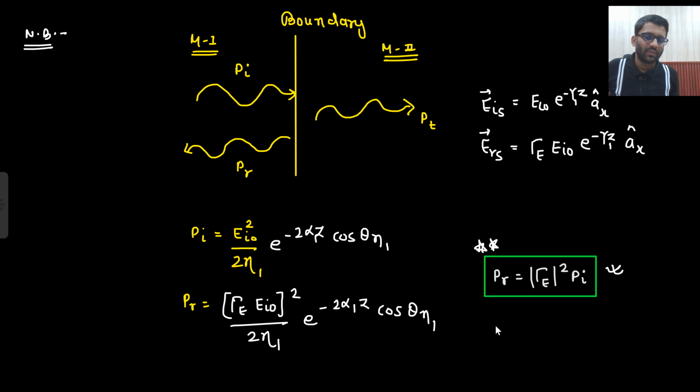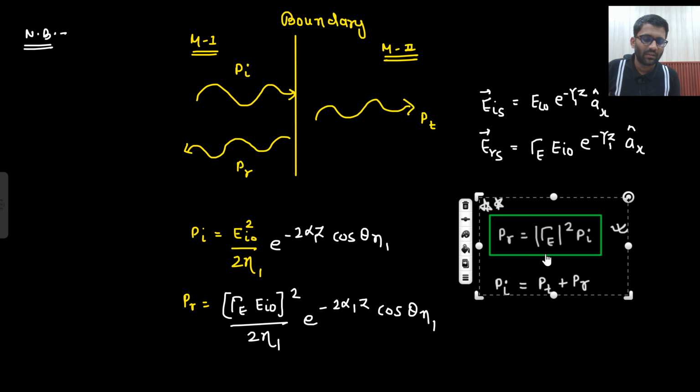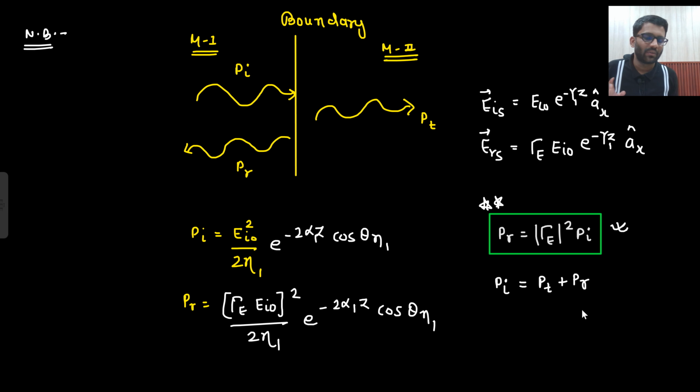One thing I know, that whatever the initial power I had, some power got transmitted and some power got reflected. Is that clear to you? Right? Some part got transmitted, some part got reflected. So this is Pi, this is transmitted, this is your reflected. How much power is reflected? This much is reflected.